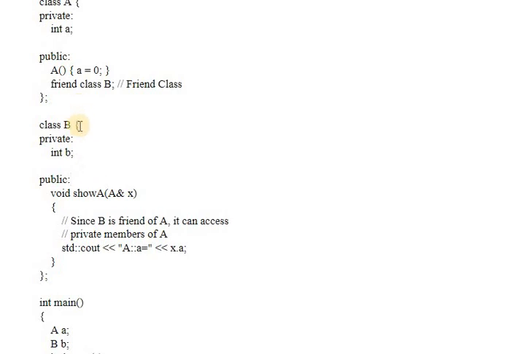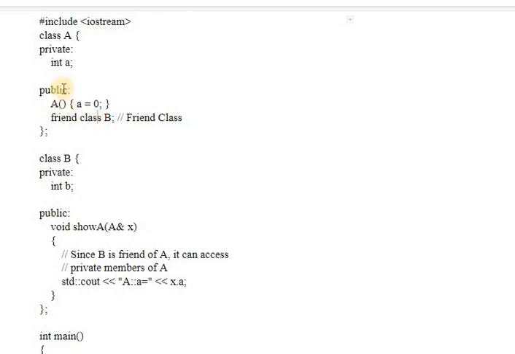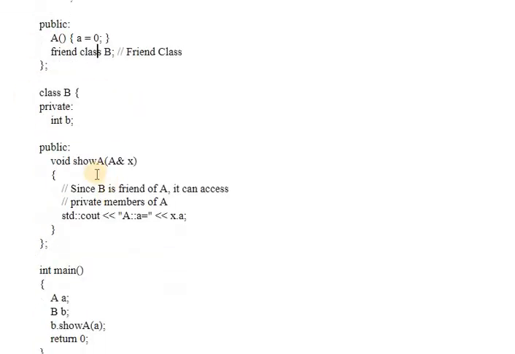Now very carefully have a look that B is having a function called show A, which is having an object as argument of class A. Because we have made class B a friend of class A, we can use its private data by creating the objects of class A in class B. We have written friend class B here, so it will give all the access of its private data to class B. That's why we can pass the object as argument here, and this will work very fine.